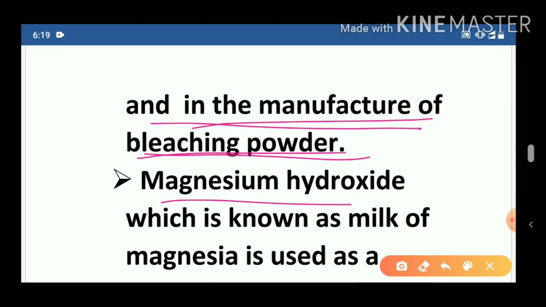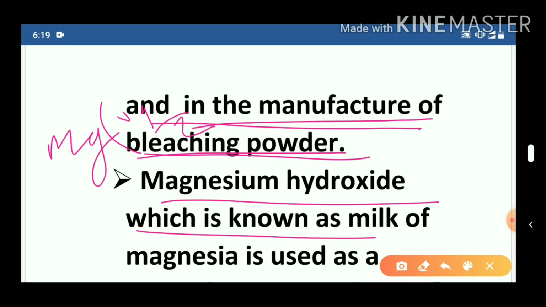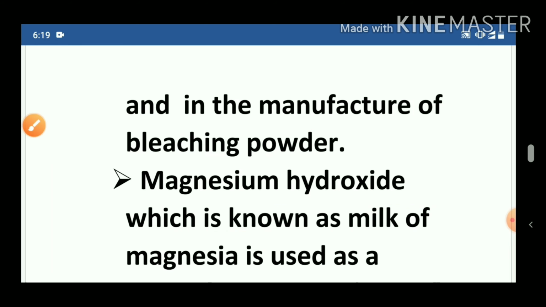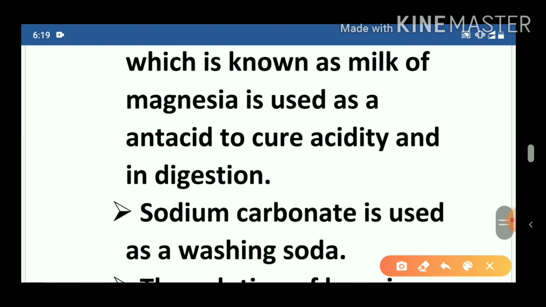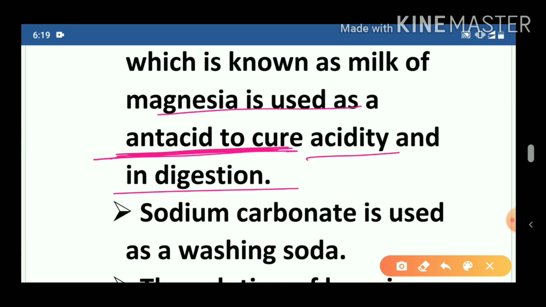Next, magnesium hydroxide, Mg(OH)2, which is known as milk of magnesia. It is used as an antacid to cure acidity and indigestion.